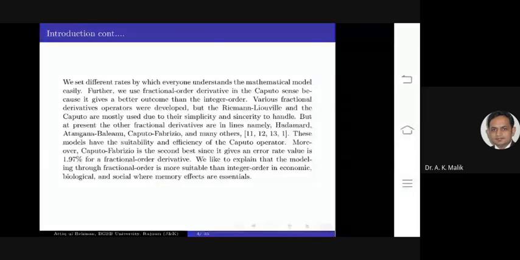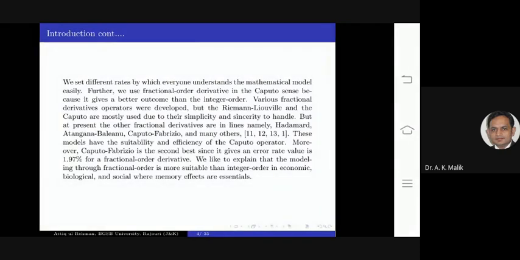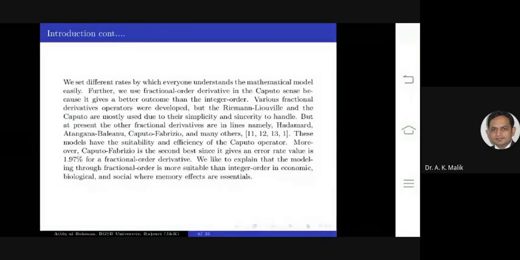Next, in these slides, I mention fractional calculus, in which the derivatives used are namely Hadamard, Atangana-Baleanu, Caputo-Fabrizio, and many others. But in this talk I have used only Caputo-Fabrizio, because it has higher quality than the others.